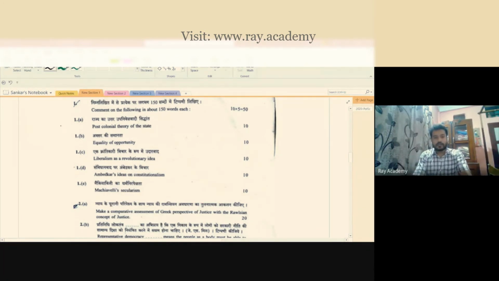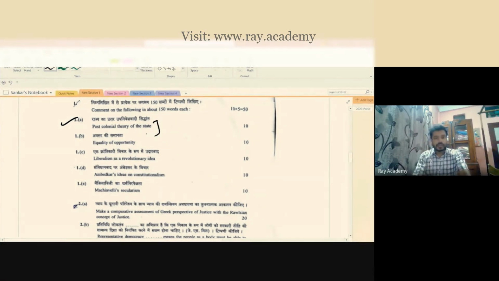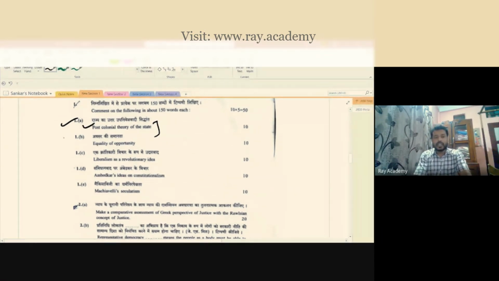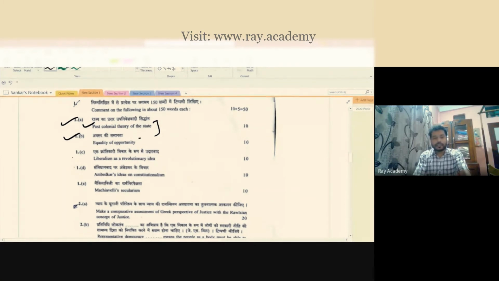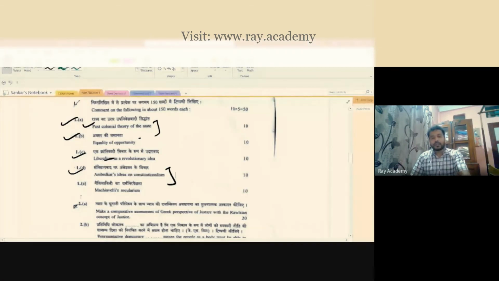You see, post-colonial theory of state. Remember the syllabus we have talked about, theory of state. Here the direct questions are coming. Equality of opportunity, from the equality, the liberalism concepts, Ambedkar's ideas of constitutionalism. This is a part of what we have talked about, for example, Indian thinkers. In the Indian thinkers, there are personalities you try to discuss, and that is Ambedkar's ideas and what kind of thinker Ambedkar is.